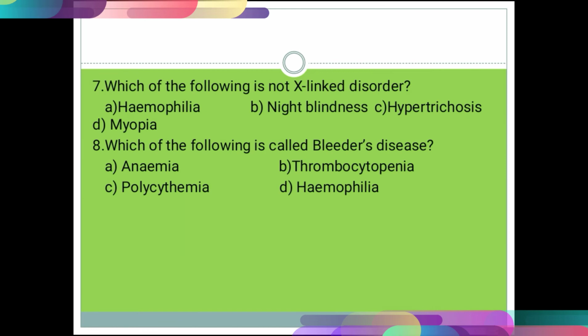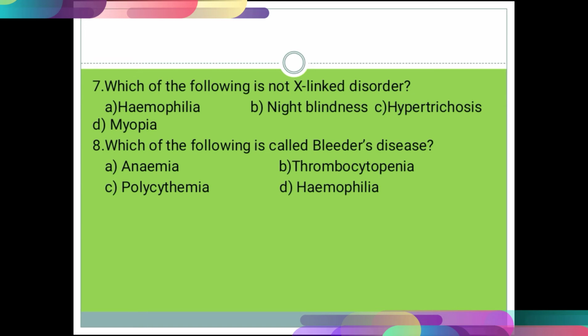Next, question number 7. Which of the following is not an X-linked disorder? Option A hemophilia, B night blindness, C hypertrichosis, and D myopia. For question number 7, the correct option is option C, hypertrichosis.